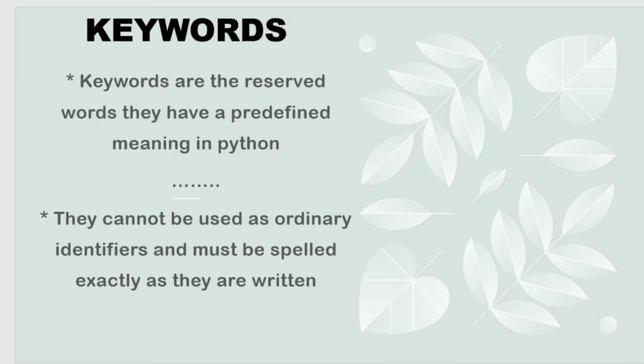At first we are moving to keywords. Actually these words are reserved words. They have a predefined meaning, like they have a specific meaning. So you can't use these keywords wherever you want. They cannot be used as ordinary identifiers and must be spelled exactly as they are written.